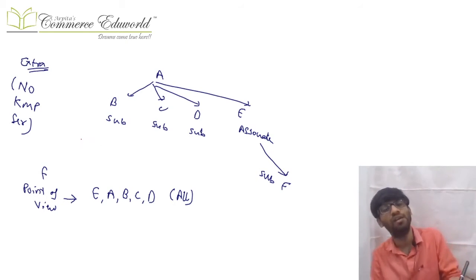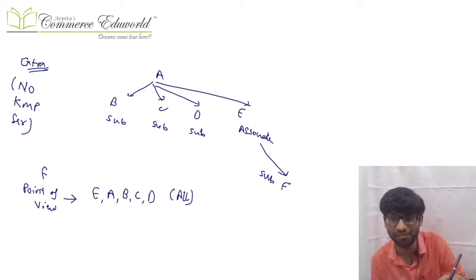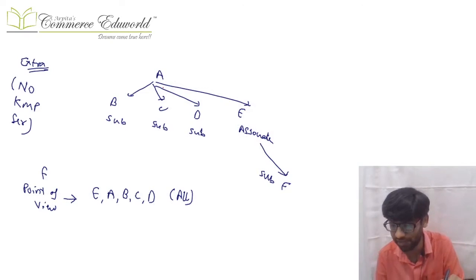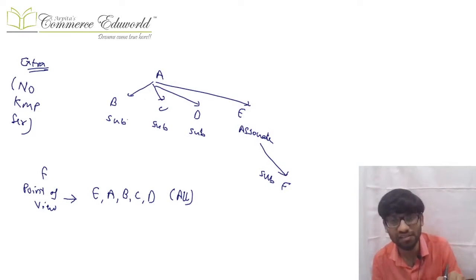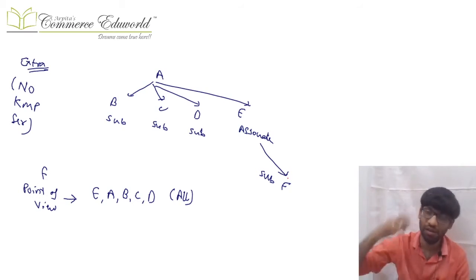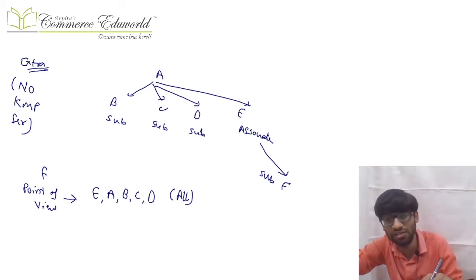Next example is without that KMP thing. Now what is that example? There's a company A Limited. It has subsidiary B, subsidiary C, subsidiary D, and an associate E. The associate E has a subsidiary F. There is no KMP. Now what we understand is, A has subsidiaries B, C, D. Okay, it has an associate. The associate has a subsidiary. If an associate has a subsidiary, it is considered as an associate of A also. So basically for A, E and F both are associates, and B, C, D are subsidiaries.